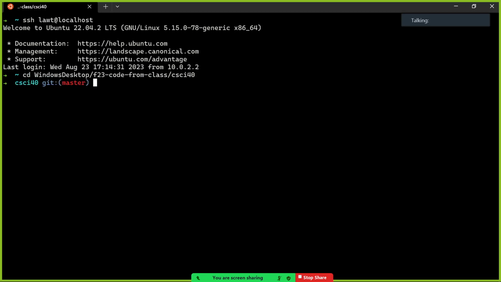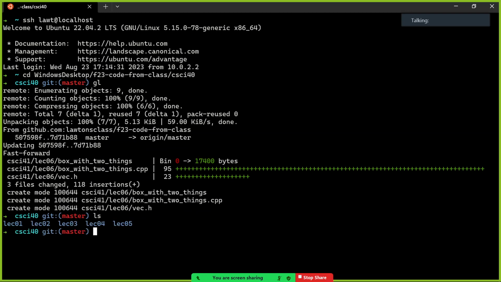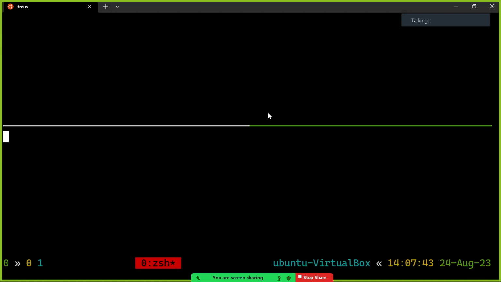We're CSCI 40. And we are lecture what today? Lecture 6? Yeah, so let's make a new folder for like 06. Go in there and make it large. So I'll call this 1 to 10.cpp, let's say.